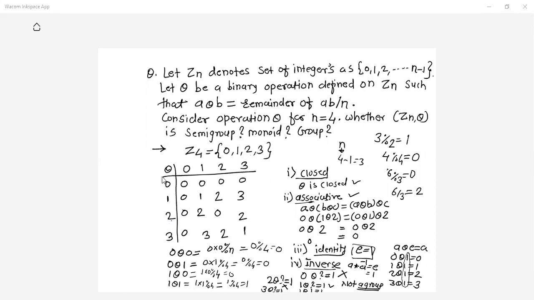So 3 theta 3 gives you 1. Hence 3's inverse is 3. There exists an inverse for element 1 and element 3, but there does not exist an inverse for 0 and element 2. And hence I can say this is not a group.